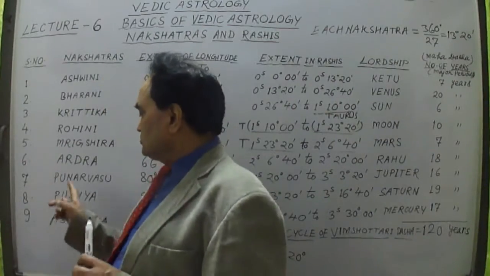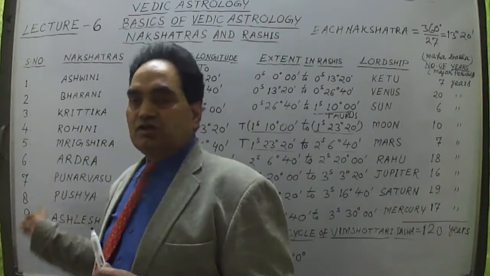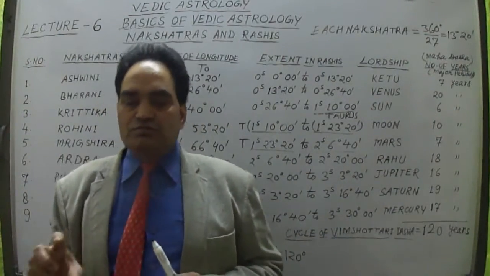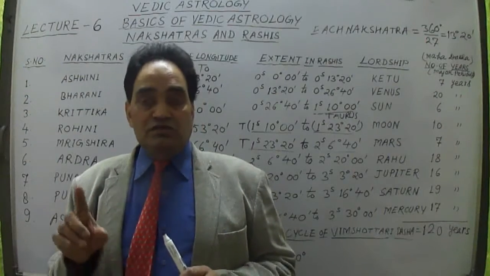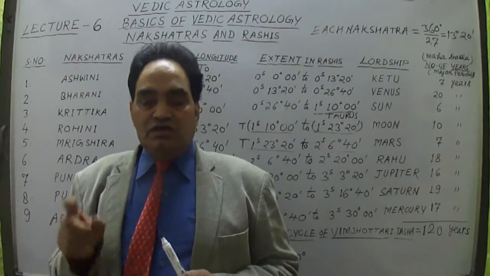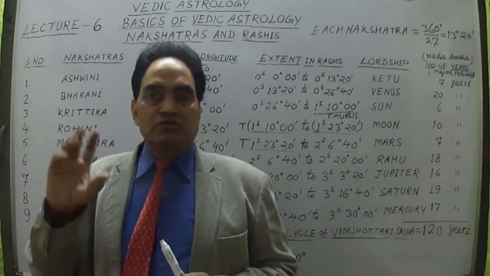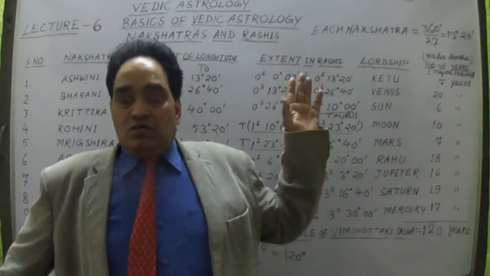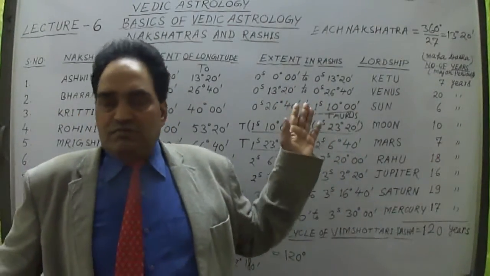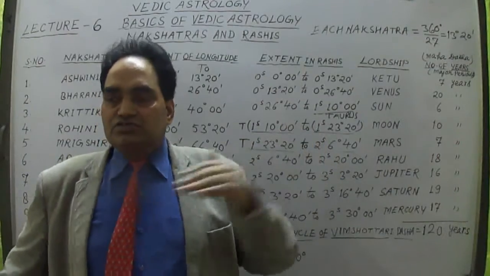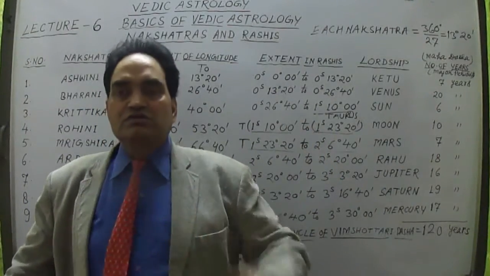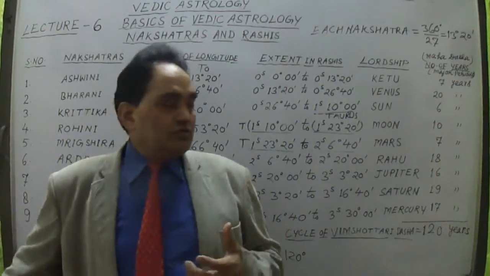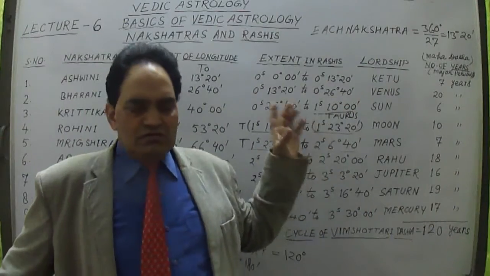The next series I'll have to take, but up to these 9 nakshatras, just understand that the names of the nakshatras are to be learned by a person. If you remember the names of the nakshatras, then you can understand that this person is born in this particular nakshatra and the lord of this nakshatra is this. Then you can utilize that to understand what the characteristics are. We will talk about the characteristics of these planets also, the characteristics of the planets and signs as well as the nakshatras, and after that you will understand or guess about a person's personality. So this is how everything becomes.